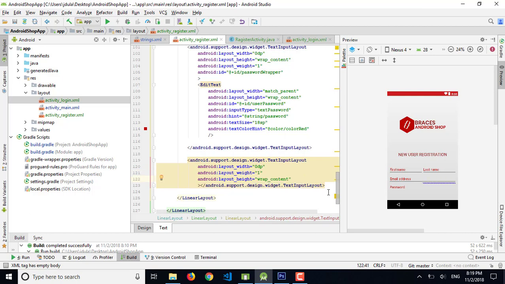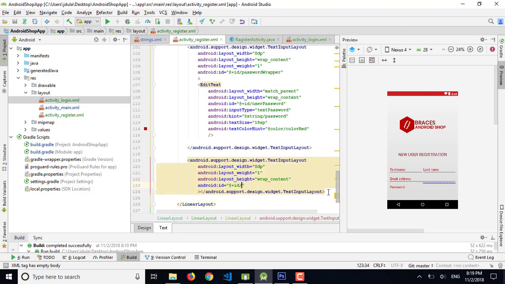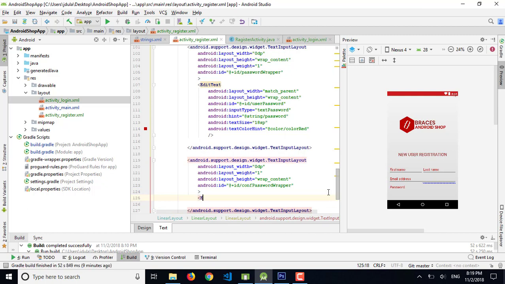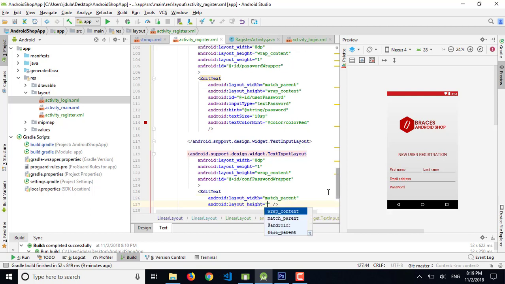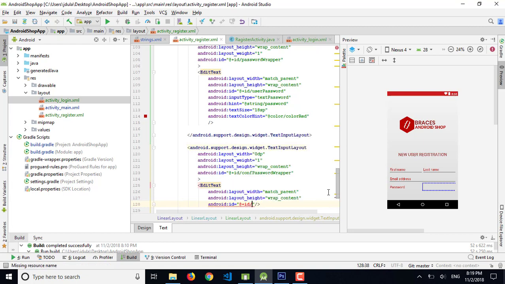So let's give it an id, this one is the confirm password wrapper. So we can add the edit text field here. Okay, edit text, match parent and wrap content. Let's give it an id, that is user confirm password.